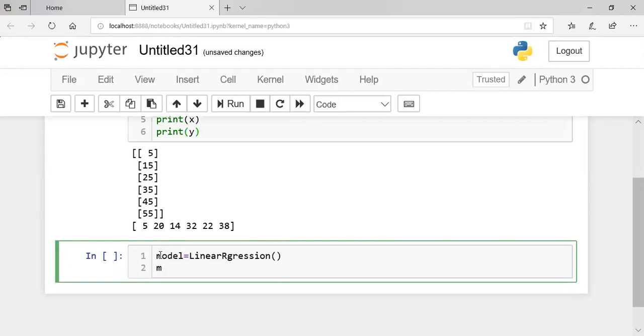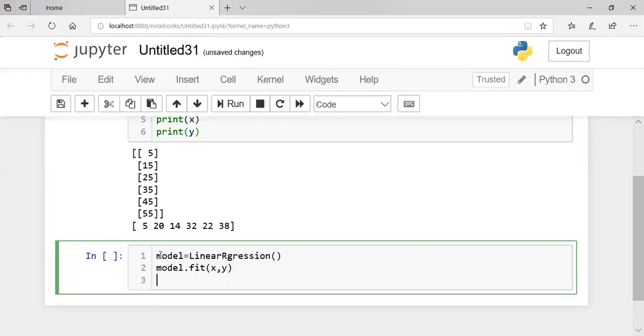X and Y. So model.fit, with input X and output Y. So X and Y are given to the linear regression, and now it will do its work. Depending on the input, linear regression will come to know whether there is one variable, two variables or three. Here X is only one column, so that means one variable. So it will understand there is one variable, and the formula is B0 plus B1 X1. That's all to calculate the regression output.